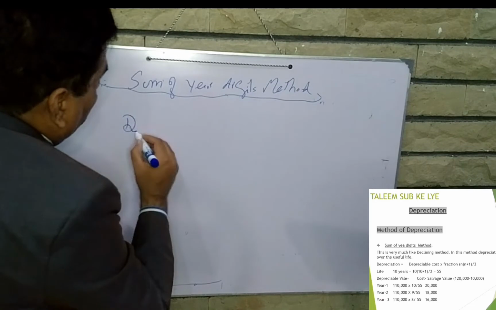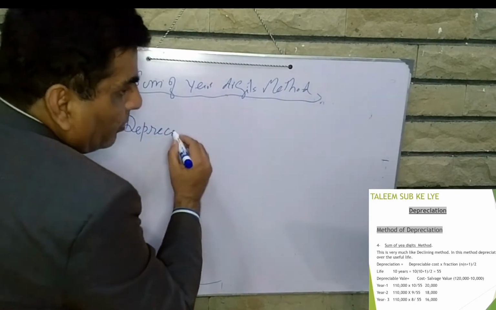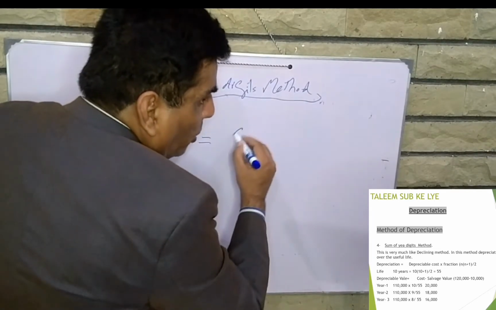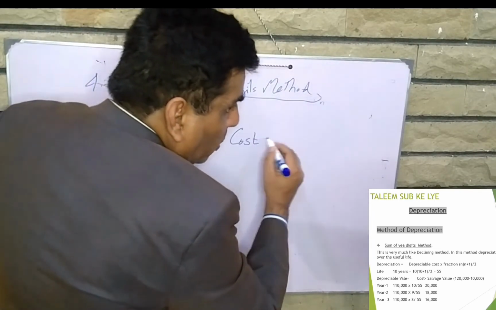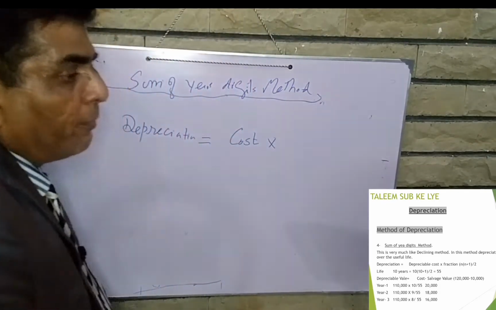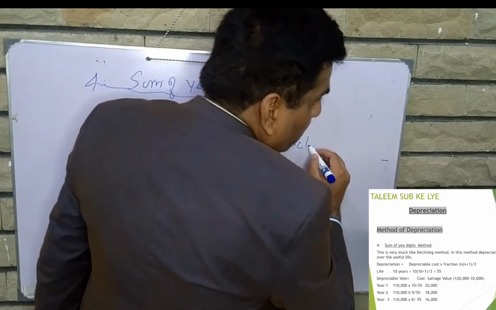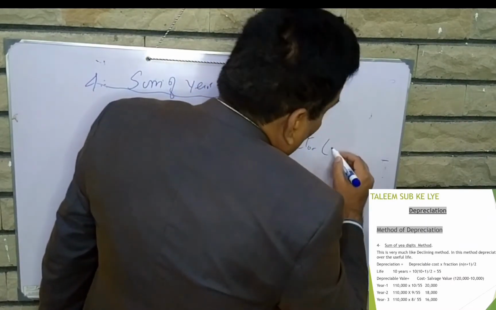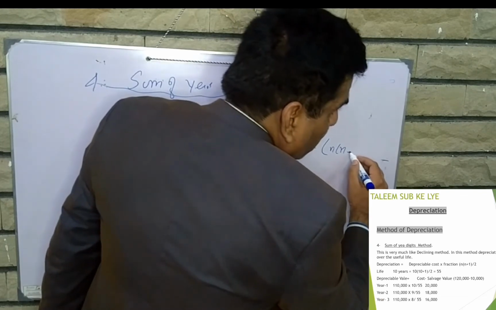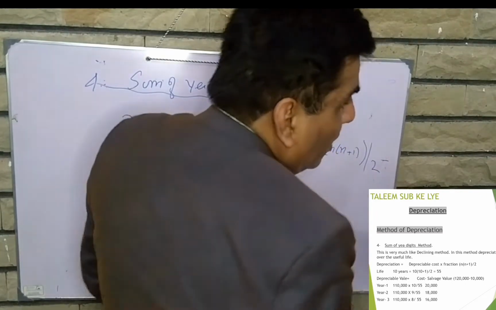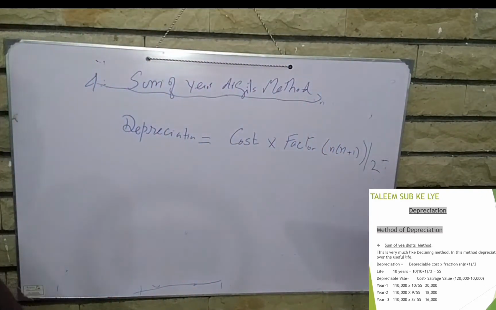The formula of depreciation in this method is cost into factor. That is the formula for calculating depreciation in the sum of the digits method.